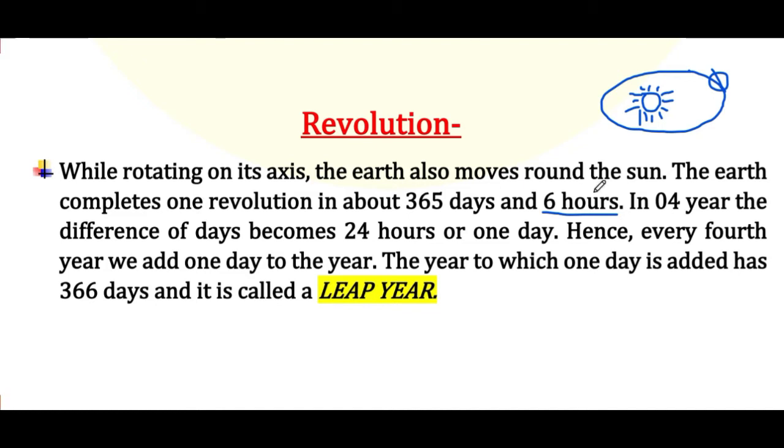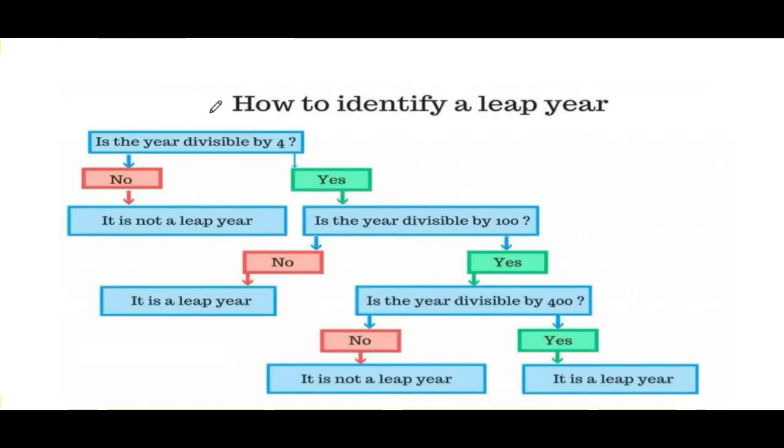6 घंटे मिलके 24 घंटे हो जाएंगे आने वाले 4 सालों में. 24 घंटे से एक दिन बनता है. So that will become 1 day. So that will add up to this 365 days which will become 366 days. So after 4 years we will get a year having 366 days. So that year will be called a leap year. How to identify a leap year? If you get any particular year that whether this year is a leap year or not, you can verify that year with this.